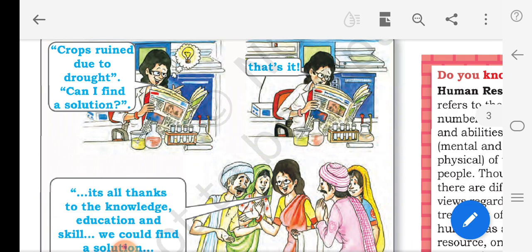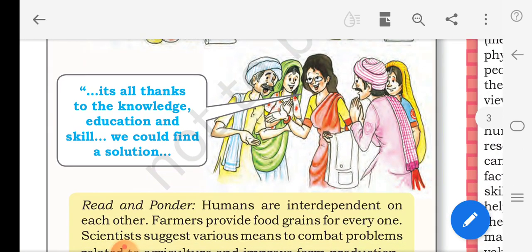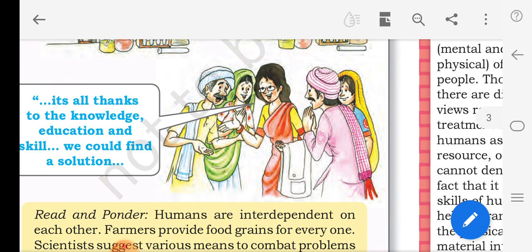See, there is a drought in the area and the human, that is this lady, is giving a solution for that. So that is known as human resource. And here, it's all thanks to the knowledge, education and skill that we could find a solution. So if a person is giving a solution for the problems, that is also human resource.